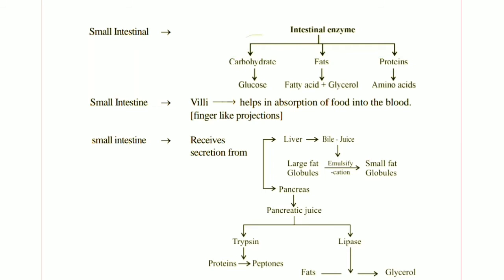Just remember it has enzymes to break down carbohydrates, fats and proteins. Carbohydrates are broken into glucose, fats into fatty acids and glycerol, and proteins into amino acids.